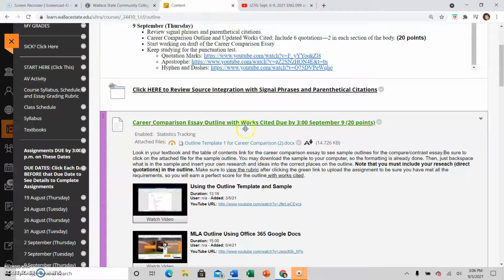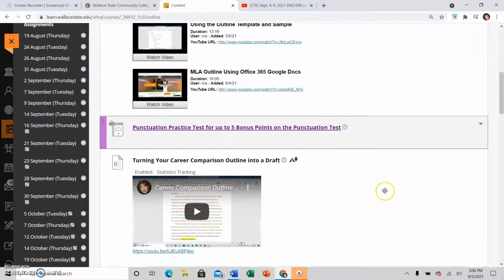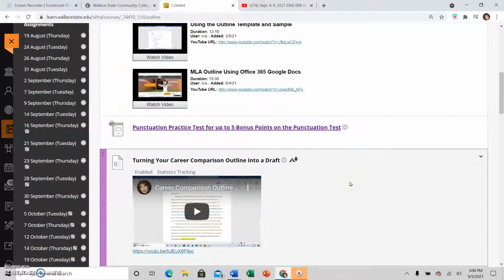So back to what's due Thursday. In addition to the works cited with the outline, don't leave the works cited off the outline. Sometimes students do because they've already done the preliminary works cited with the working thesis. But every time you use a source in an assignment, you should have a works cited at the end of that assignment. Take the punctuation practice test for up to 5 bonus points.